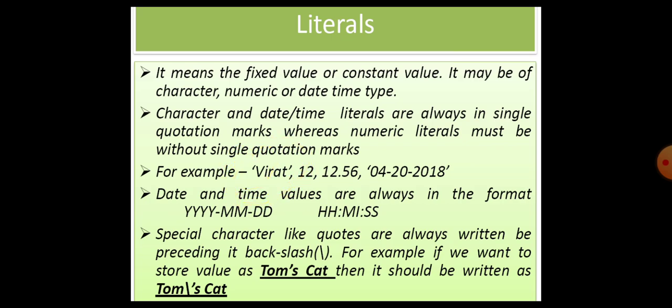So we are not supposed to use single quotes as it is. To use a single quote, we need to put a backslash before it.